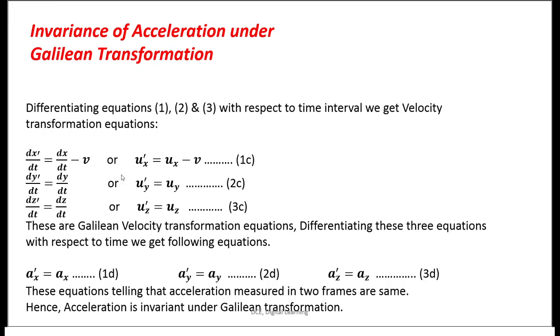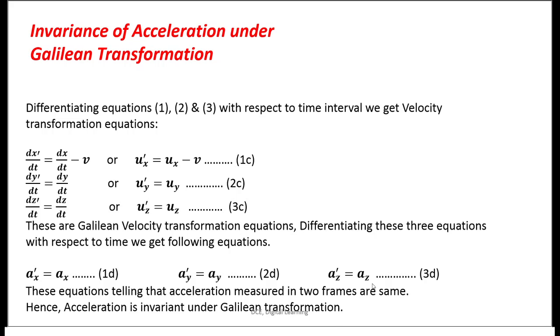When we differentiate these three equations with respect to time, we get acceleration, isn't it? When a velocity is differentiated with respect to time, we get acceleration. The respective equations are 1d, 2d and 3d. That says that ax prime is equal to ax, ay prime is equal to ay, az prime is equal to az.